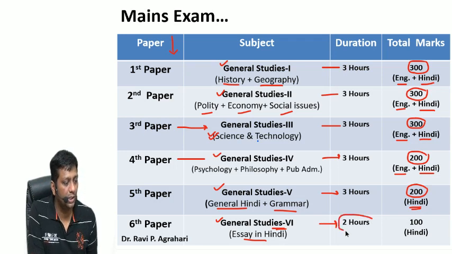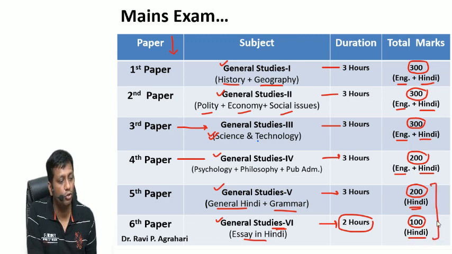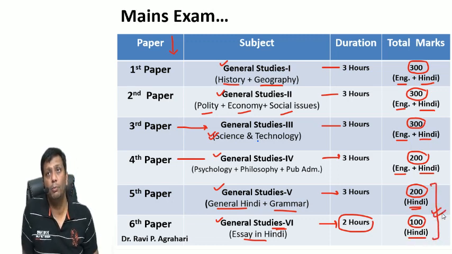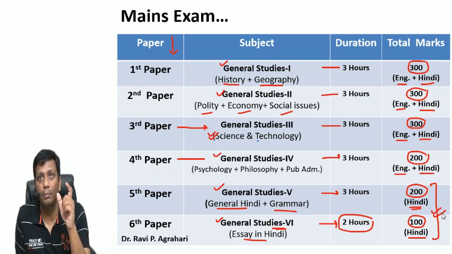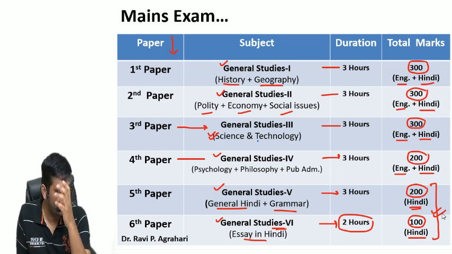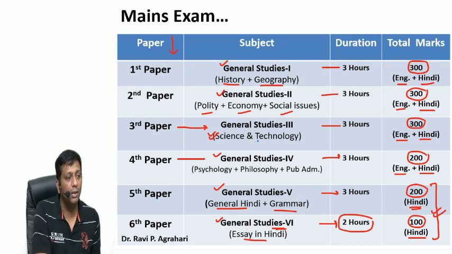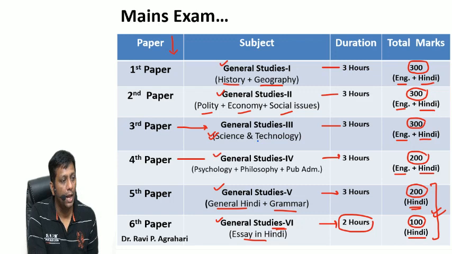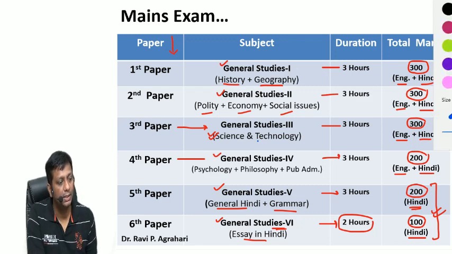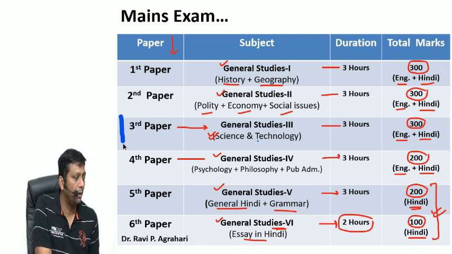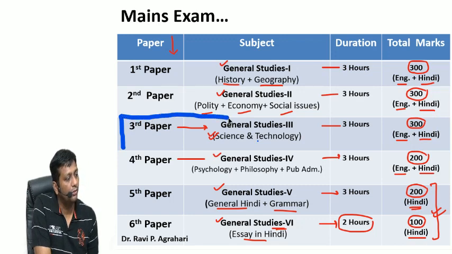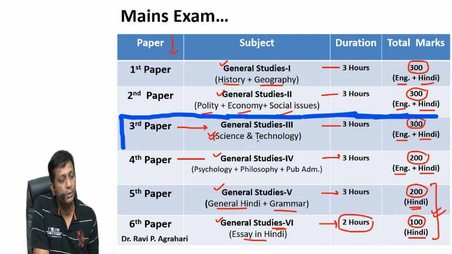Here the duration is 2 hours and marks 100, and here you are biased to write in Hindi. So only in these 2 papers do you need to write only in Hindi. But in the first 4 papers you are free to write in either Hindi or English. Fine. Actually guys, in this entire discussion I will discuss with you this entire paper number 3. For that purpose I'm here right now, GS paper 3.